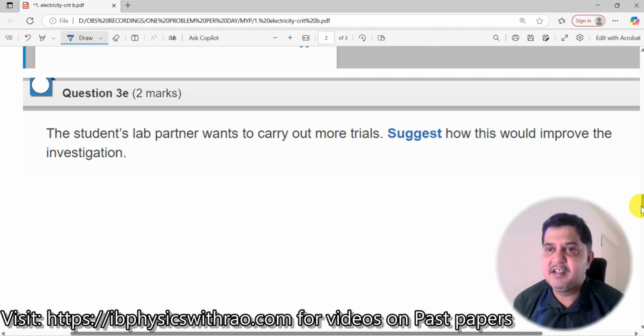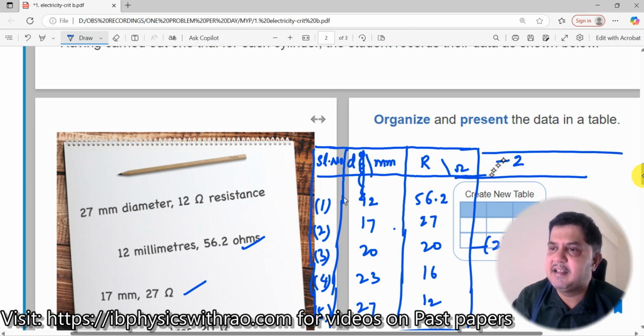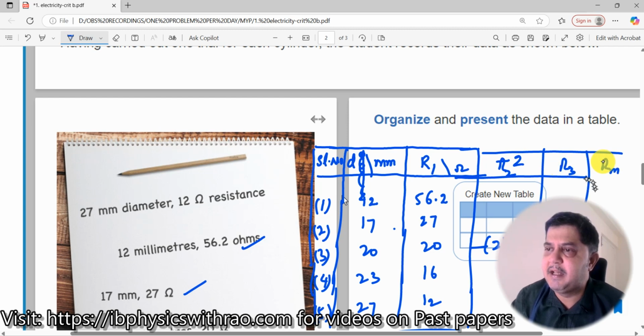2 marks. The student's lab partner wants to carry out more trials. Suggest how this would improve the investigation. 1 trial is sufficient. Why do you want to carry more trials? Right? See in the table, how should the table now look? Usually when you conduct an experiment in the lab, this would have looked something like this, right? So this would have been R1, this would have been R2, this would have been R3. Then you will take R mean, the mean or the average values of it, and finally you will calculate the average.